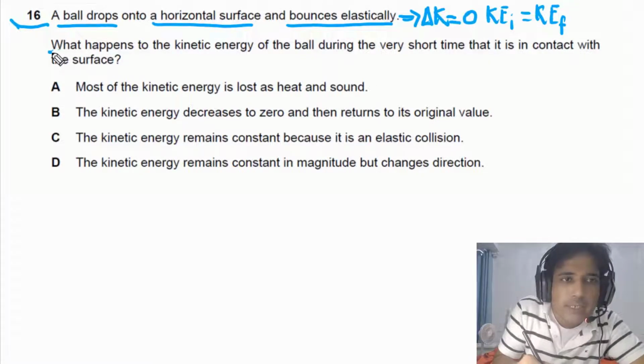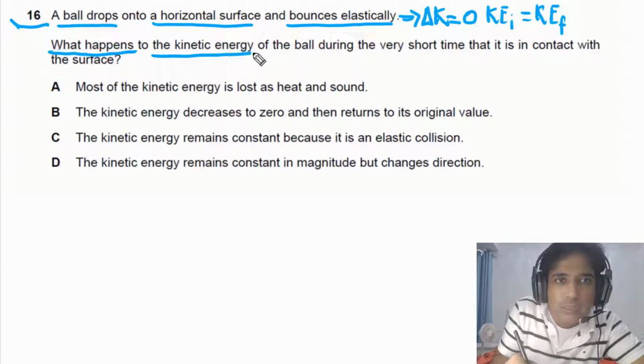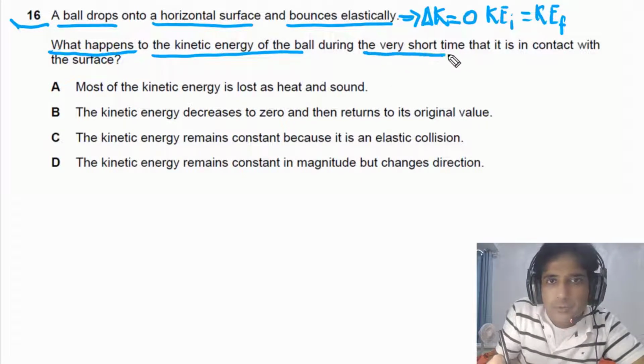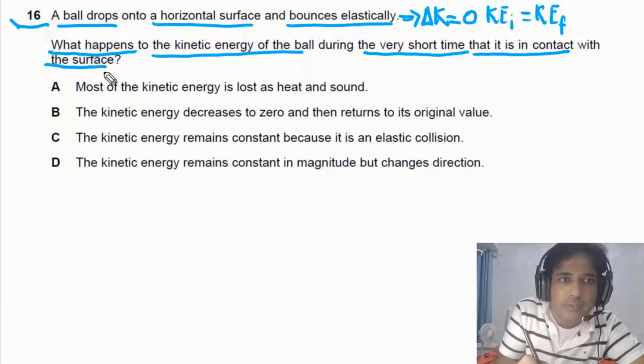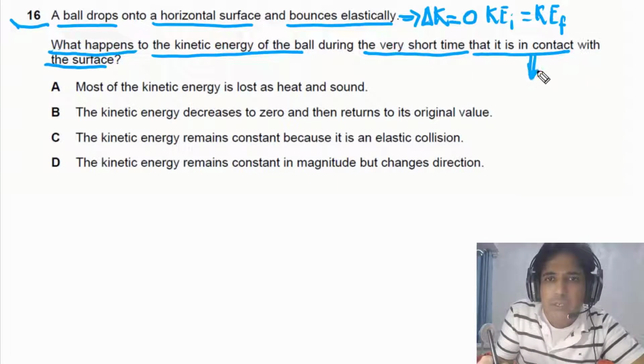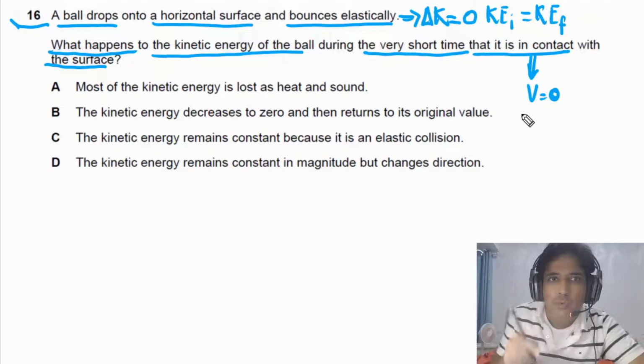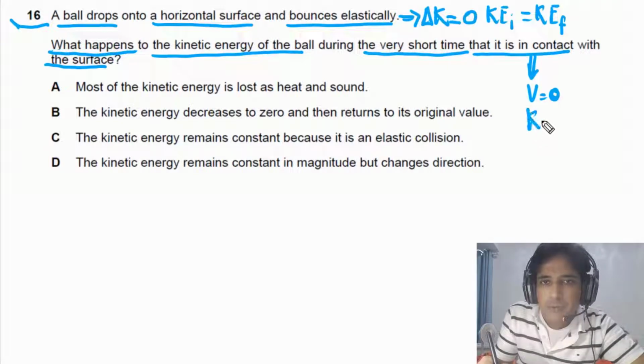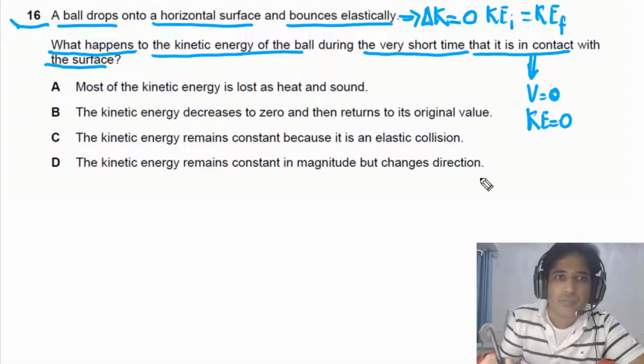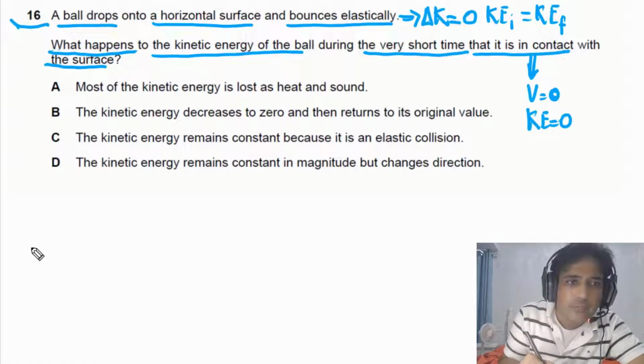Kinetic energy before collision is equal to kinetic energy after collision. But the question is asking us what happens to the kinetic energy of the ball during the very short time that it is in contact with the surface. So when the ball is in contact with the surface, speed of the ball is zero. Speed of the ball is zero, means ball has no speed. As the speed of the ball is zero, it simply means that kinetic energy of the ball is also zero. Now we need to find out what actually is happening.